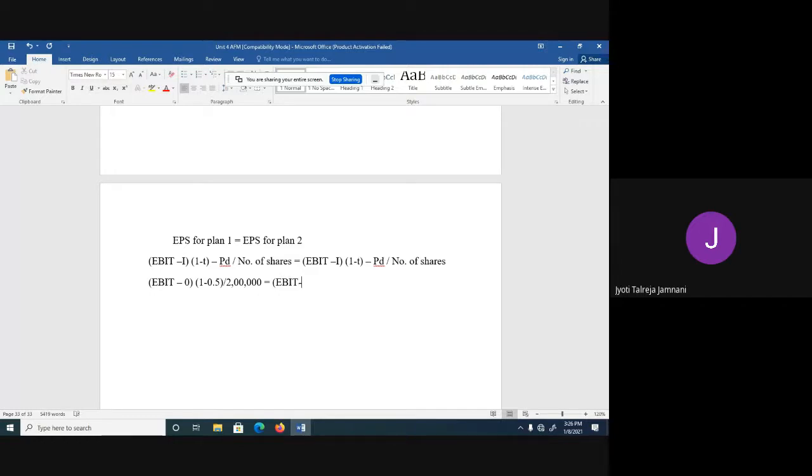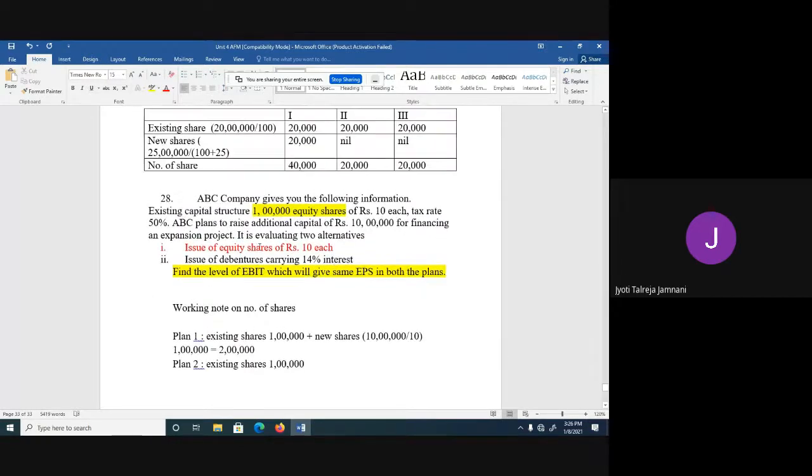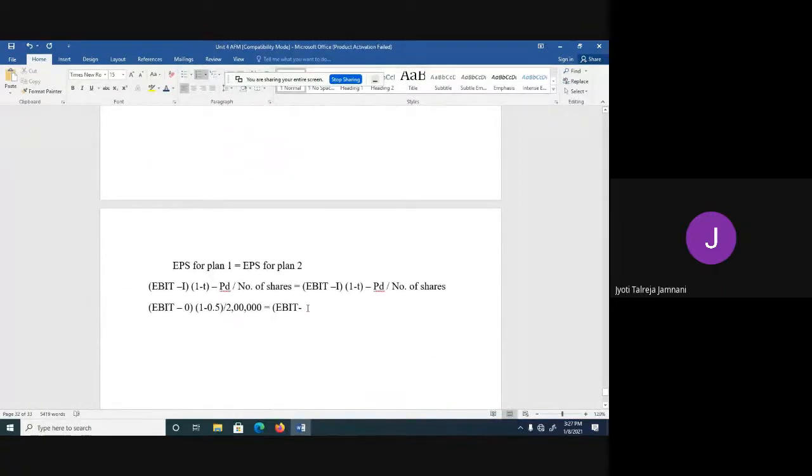This should be exactly equal to EBIT minus I. Now here we have interest. If you observe in the second plan, we are issuing debentures carrying 14% interest. So 14% interest we have to pay on what amount? Anybody? ABC plans to raise additional capital of rupees 10 lakh. So on this 10 lakh additional capital, we will have to pay 14% interest. In the second plan, it is thinking of raising this 10 lakh using debentures. So on 10 lakh, we have to pay 14%.